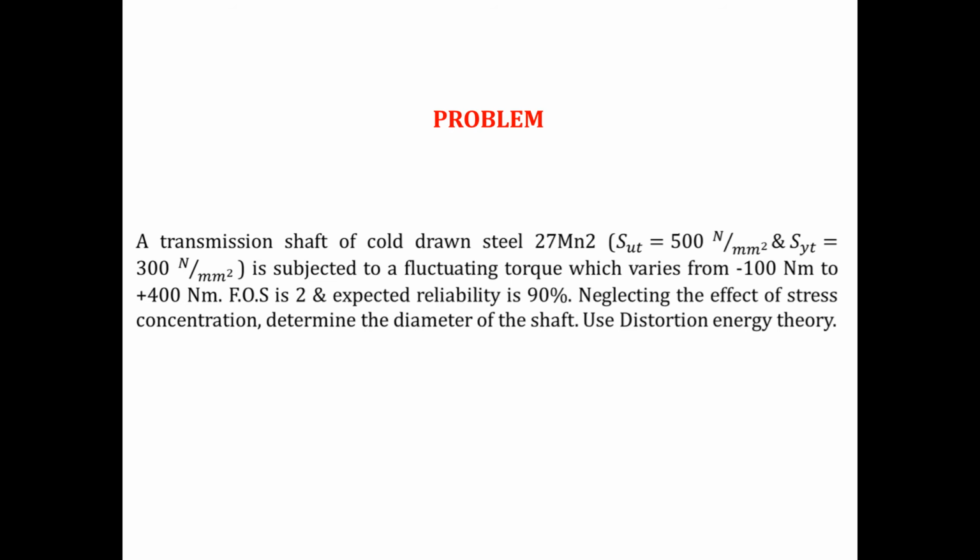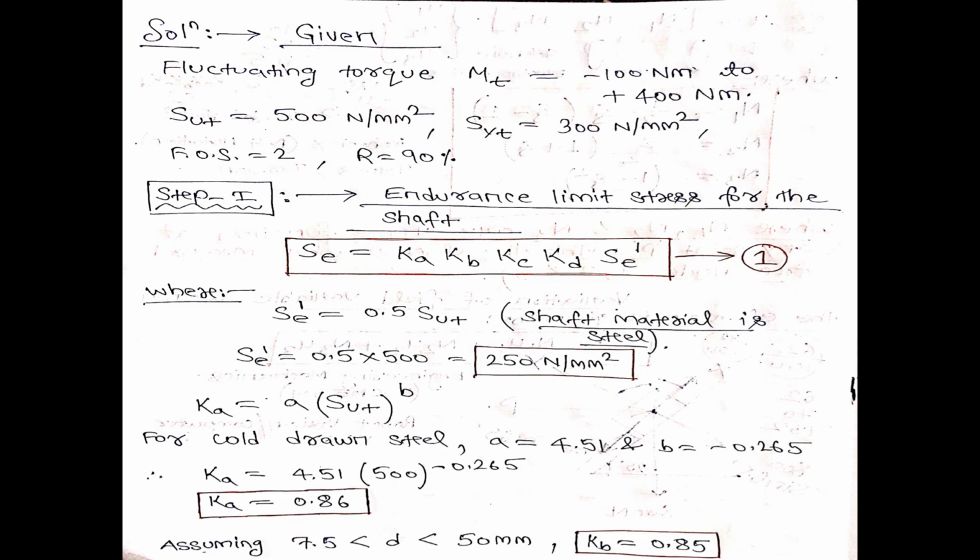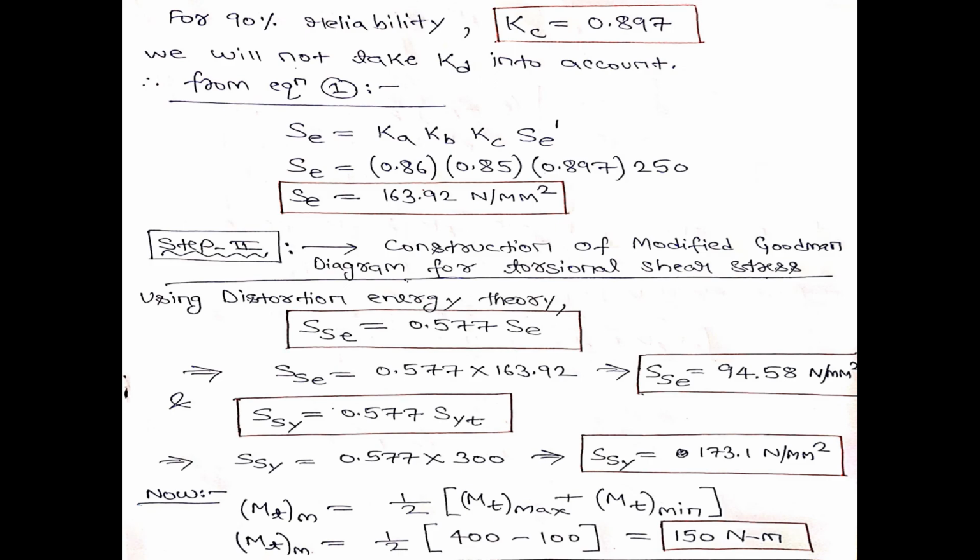In the problem it is given that you have to use the distortion energy theory of failure. When we discussed the distortion energy theory of failure, we did one long proof. From that long proof we came to know that the value of Sse is 0.577 times Se. So I will multiply Se with 0.577 and I will get Sse, and this Sse is the endurance limit of this shaft subjected to fluctuating torque.